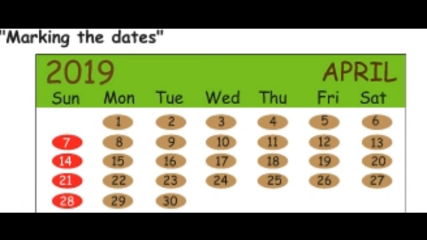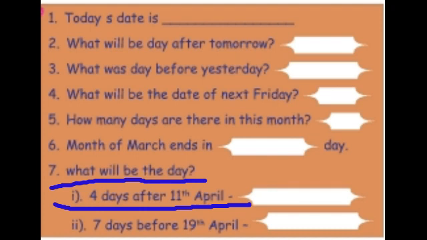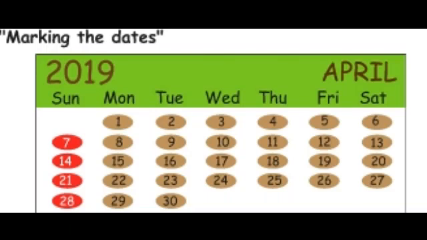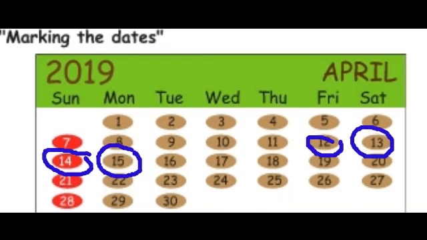What will be the day 4 days after 11th April? 4 days after 11th April is 15th April, because after 11th April there will be 4 days: 12, 13, 14, 15. So 4 days after 11th April is 15th of April.